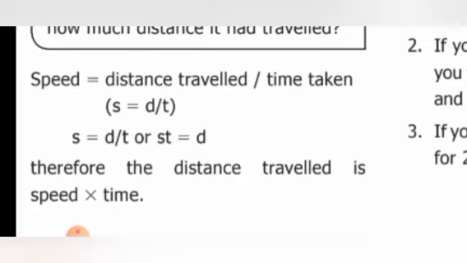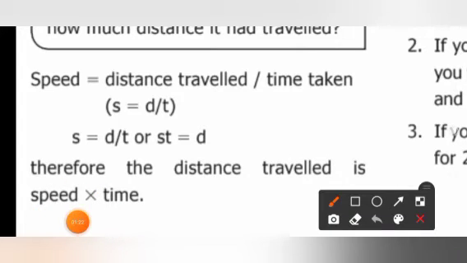So S equals d by t, or we can modify this. How can we modify? You know that if a thing is on one side, the right hand side or left hand side, in division, when it goes to the other side it will become the reverse of it, isn't it?